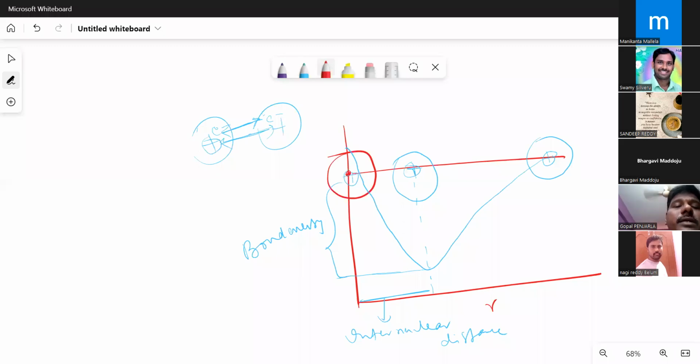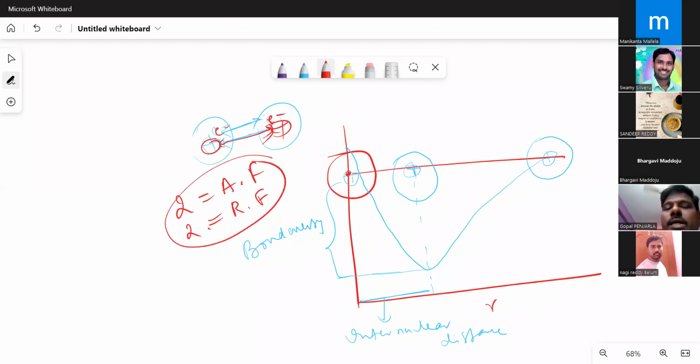This nucleus can attract this nucleus, and this nucleus can attract the electrons present here, and this nucleus can attract the electrons present here. So two attraction forces will be there, and two repulsion forces will be there between the atoms. And they will come to a place where both attractions and repulsions are balancing with each other.